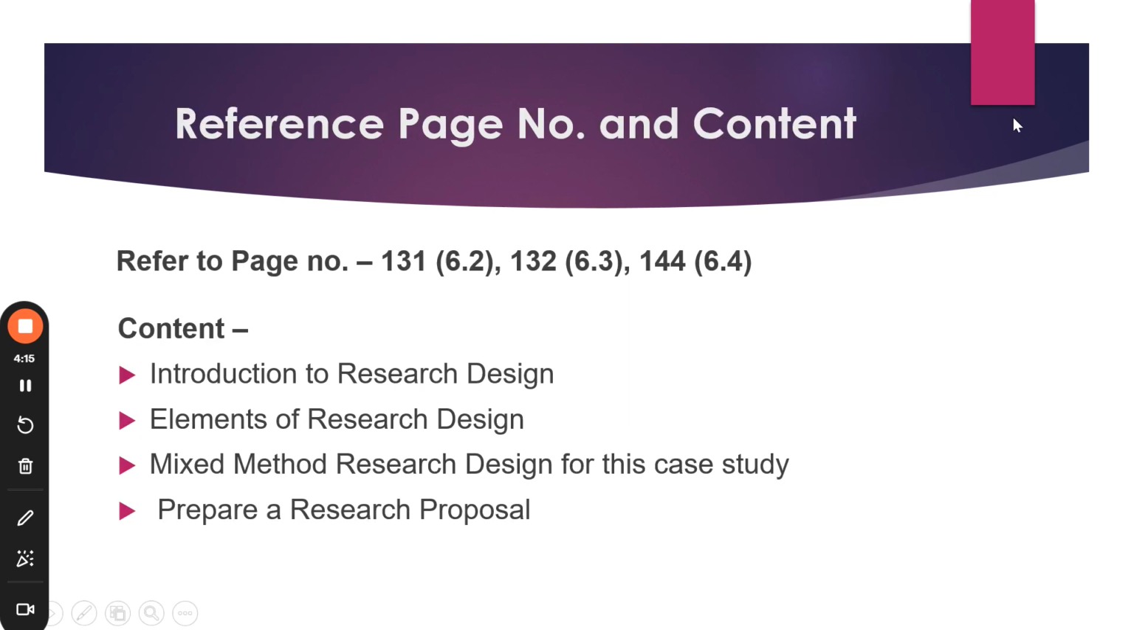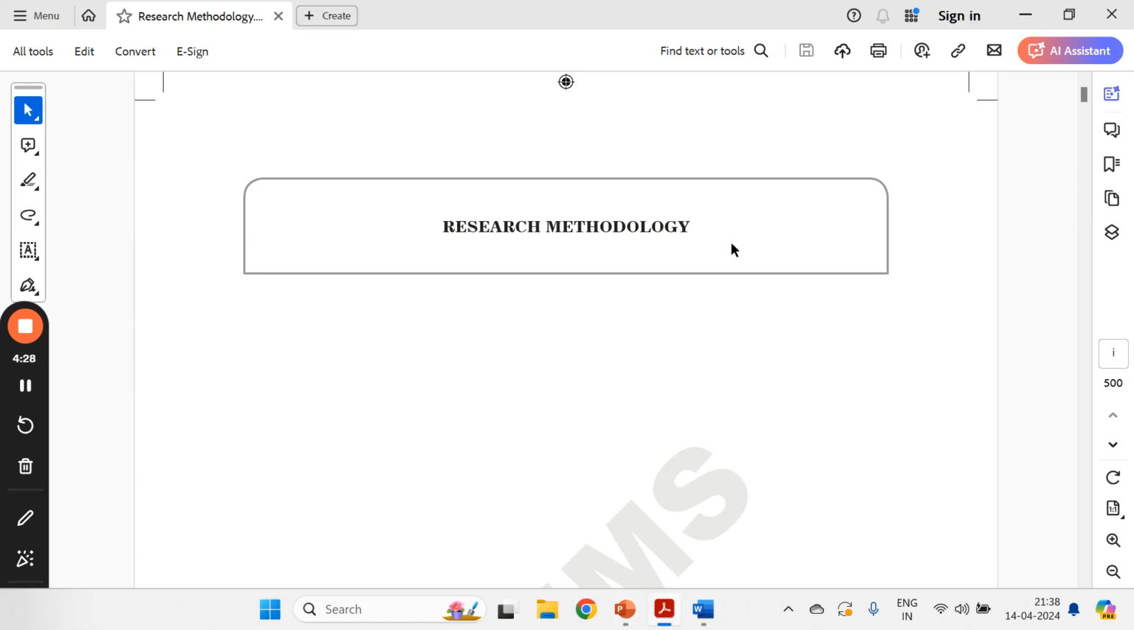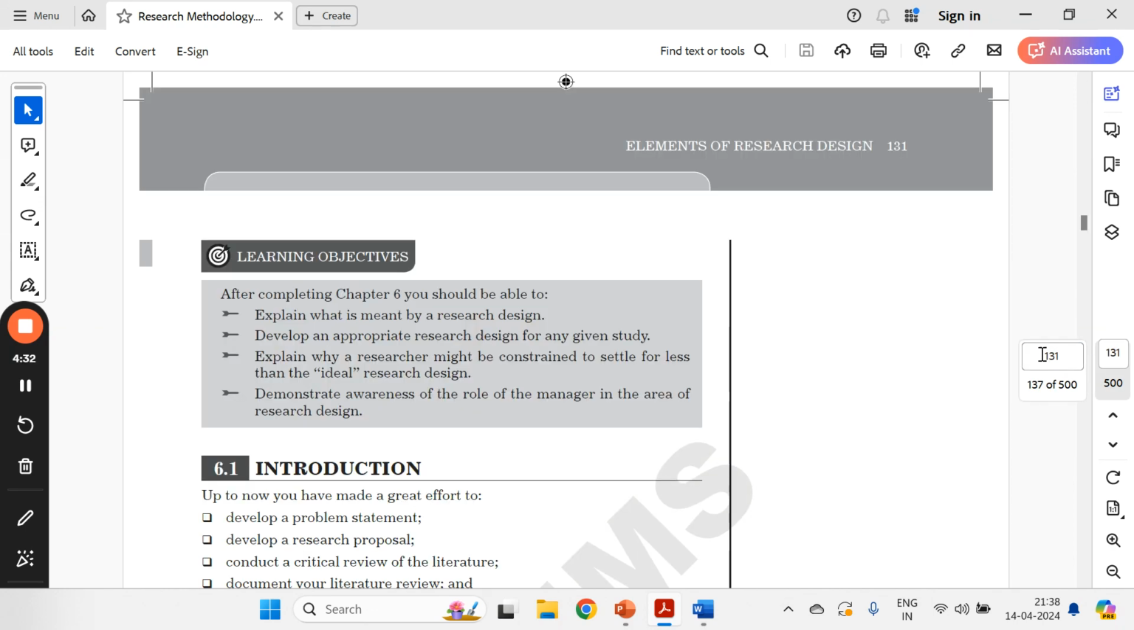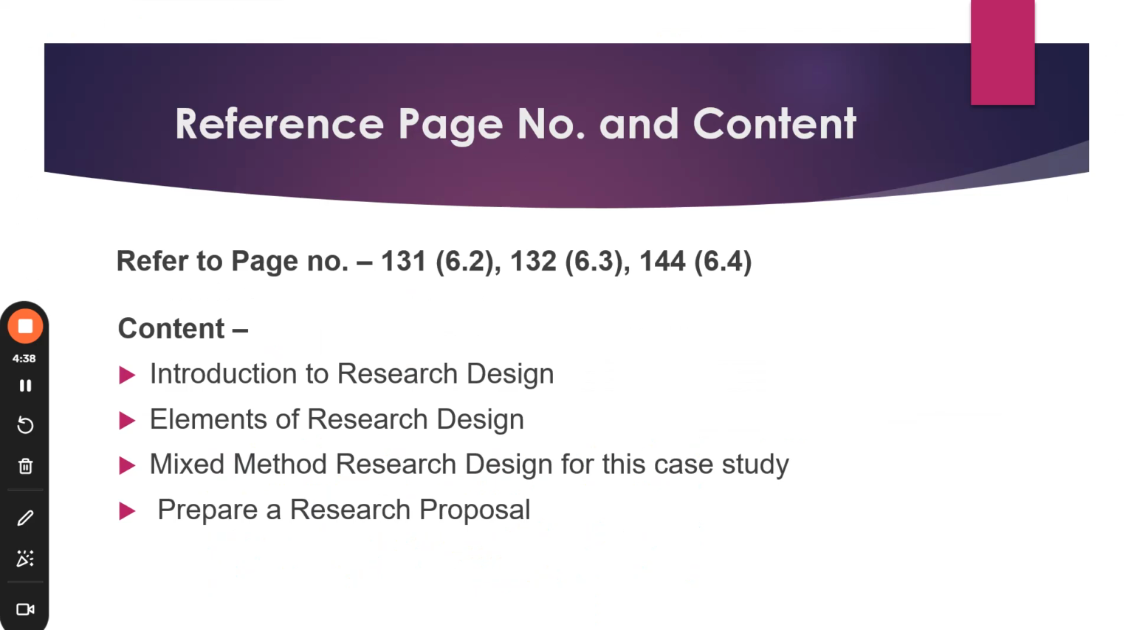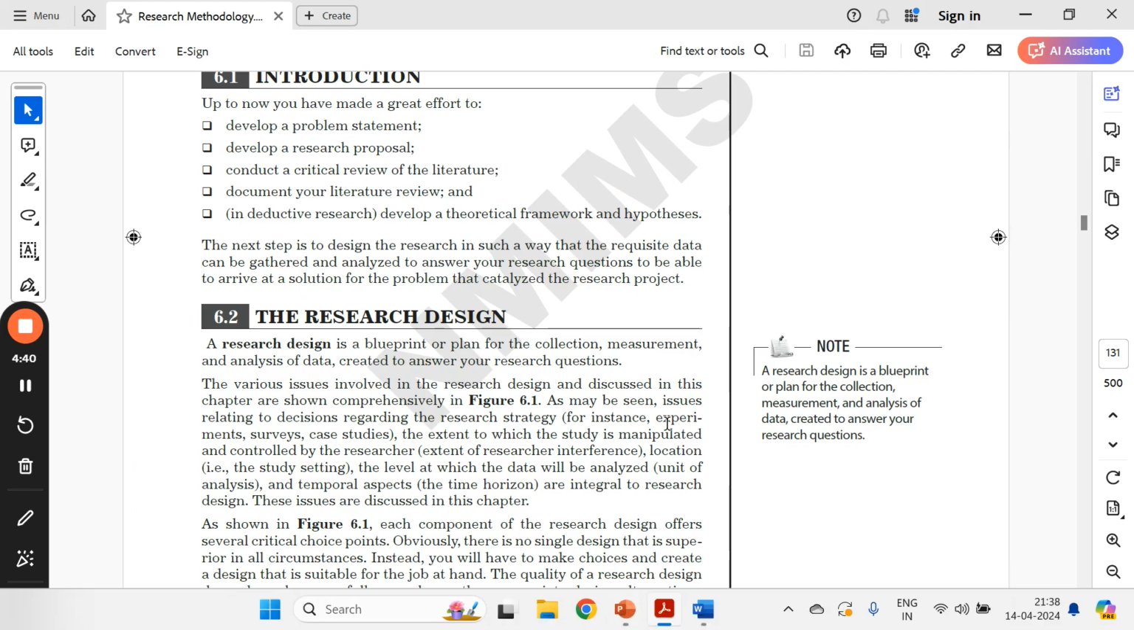Firstly, let's see which page numbers you can refer to from the book to get an understanding of the research design and the methodology we are talking about: page numbers 131, 132 and 144. Let's quickly go to page number 131. It talks about the research design. At least you should have an understanding, before writing the answer, of what the research design is all about.